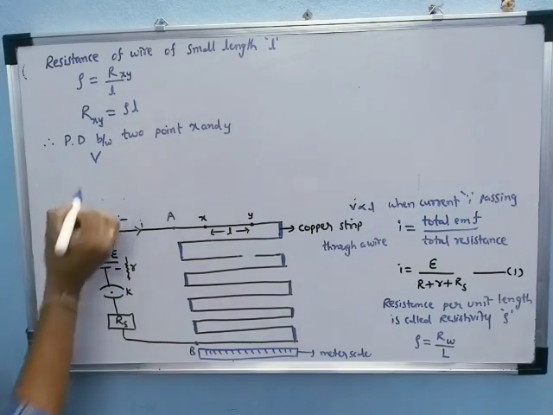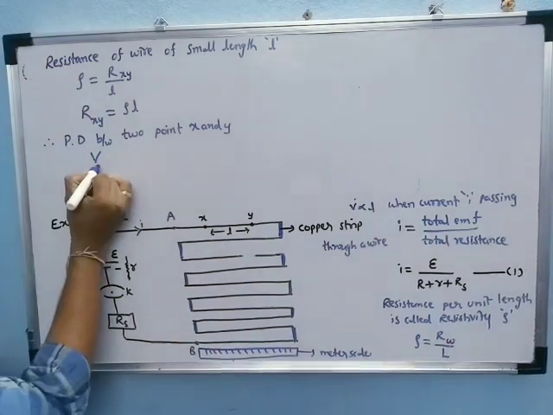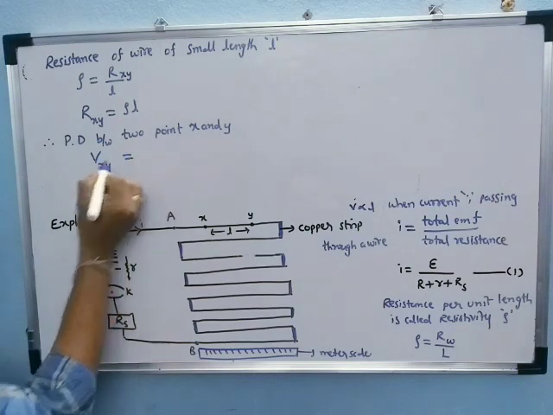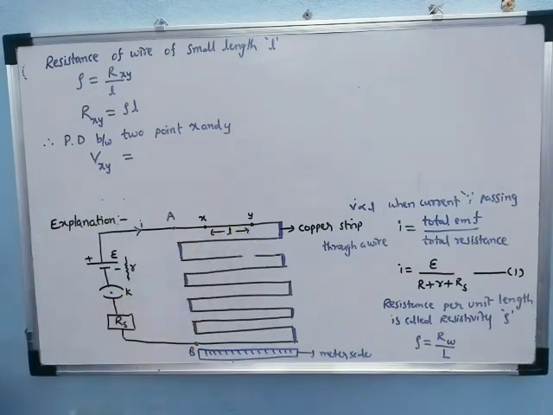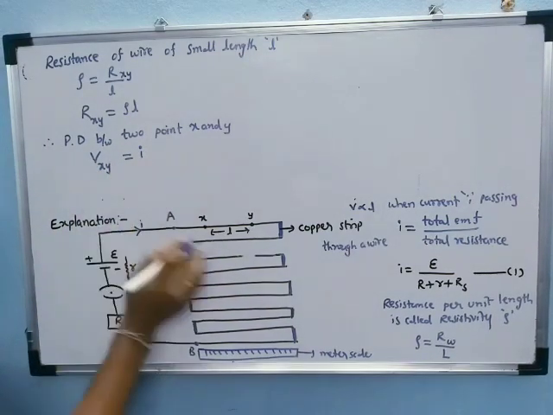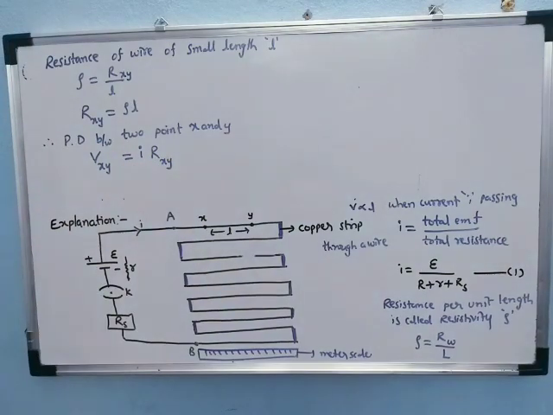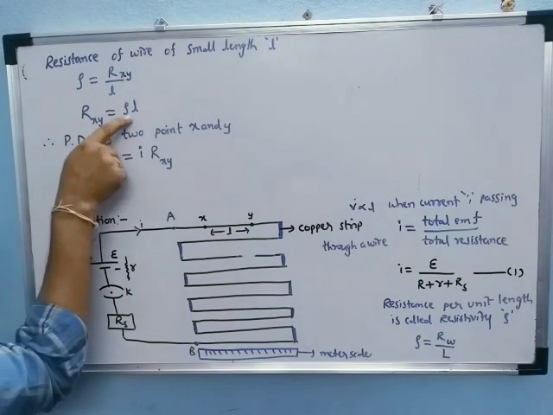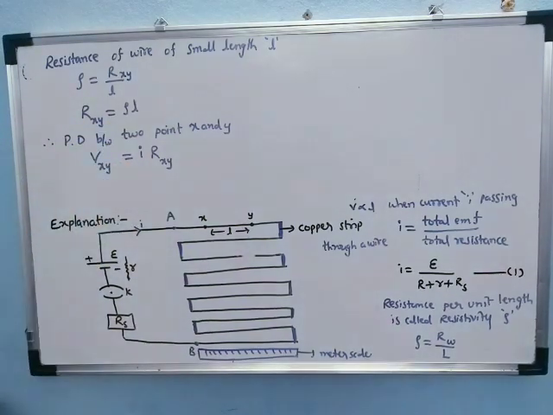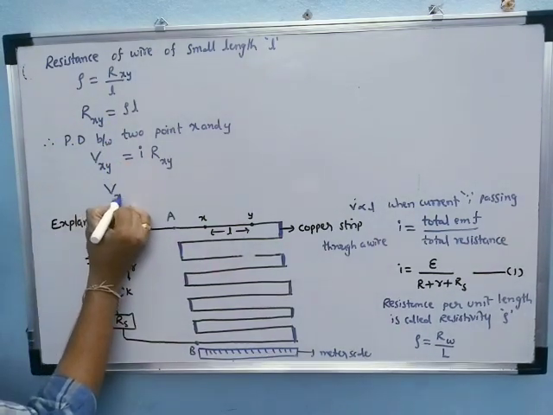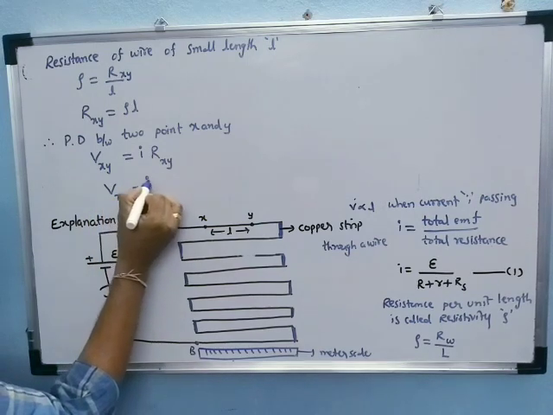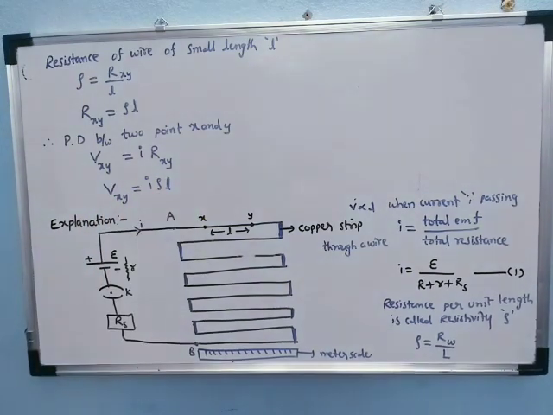The potential V is equal to I into R. So Vxy, the potential difference between X and Y, is equal to current into resistance, I into Rxy. Then Rxy is equal to rho into l, so we substitute: Vxy is equal to I into rho into l.